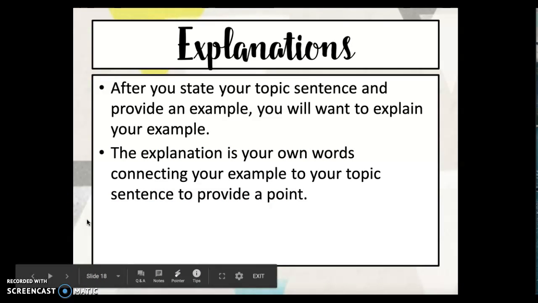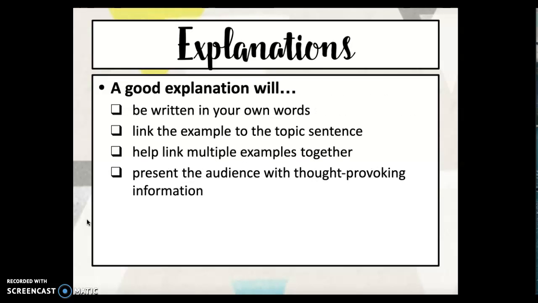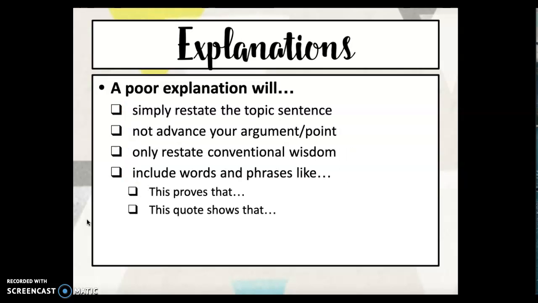Explanations. After you state your topic sentence and provide an example, you will want to explain your example. The explanation is your own words connecting your example to your topic sentence to prove a point. A good explanation will be written in your own words, link the example to the topic sentence, help link multiple examples together, and present the audience with thought-provoking information.